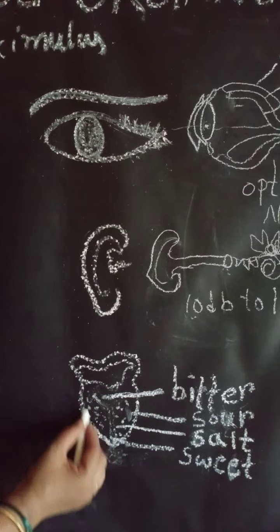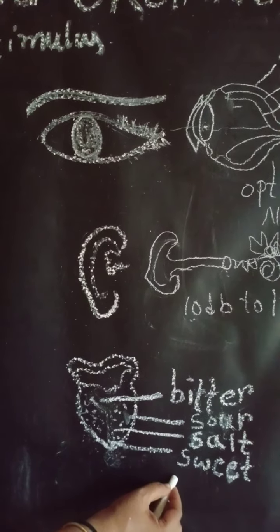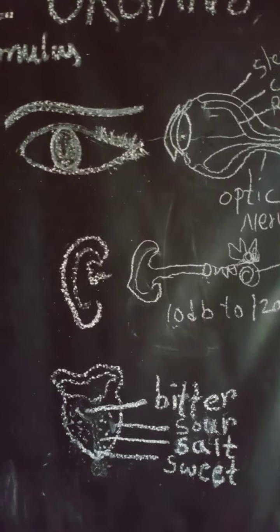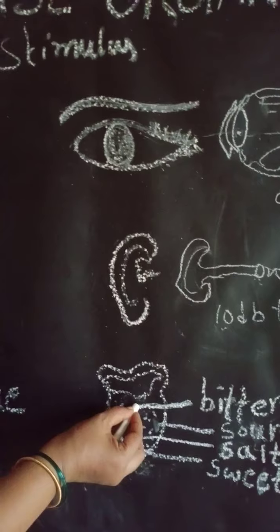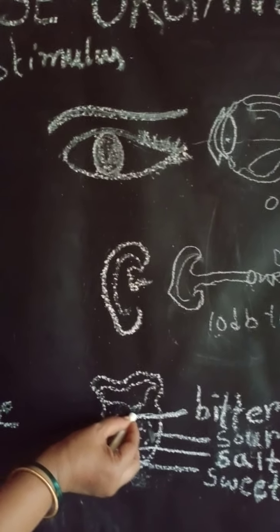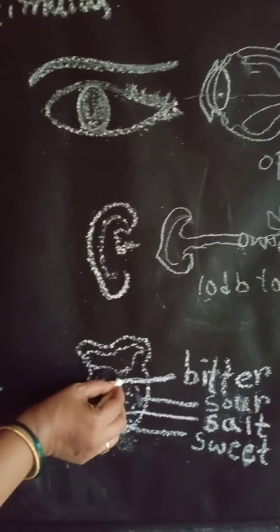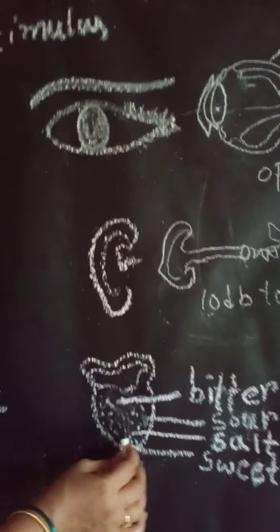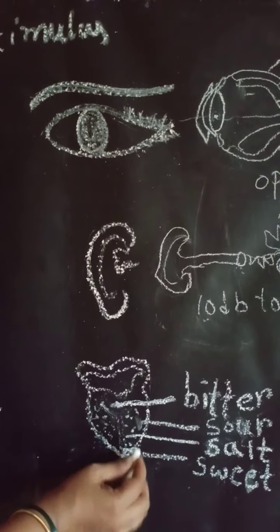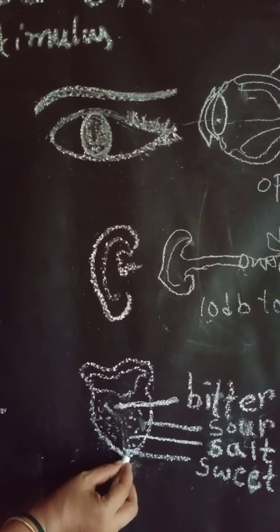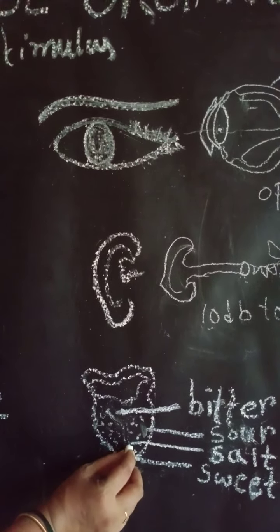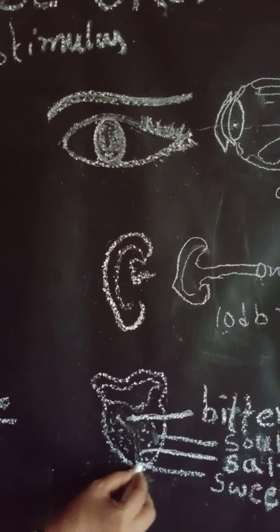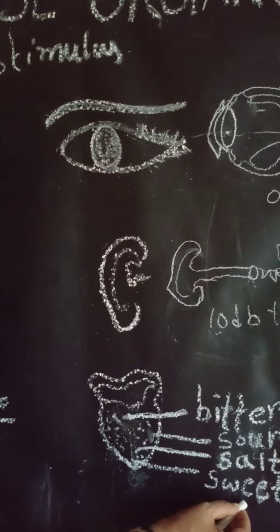On the tongue, we see four types of tastes. What are those? Bitter. How will you feel bitter? When the food enters this middle region and is bathed here, you will get the bitter taste. The sides will give the sour taste. This region above the tip is salt. The tip region will give the sense of sweet.